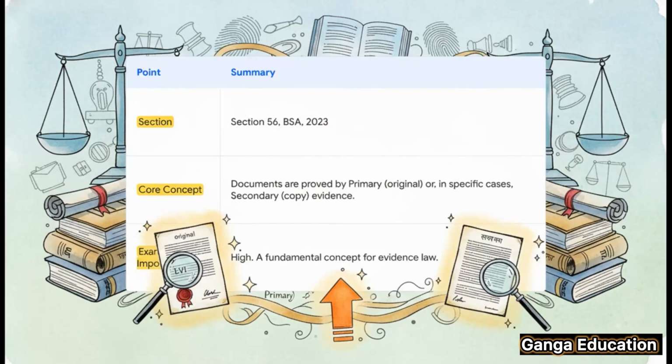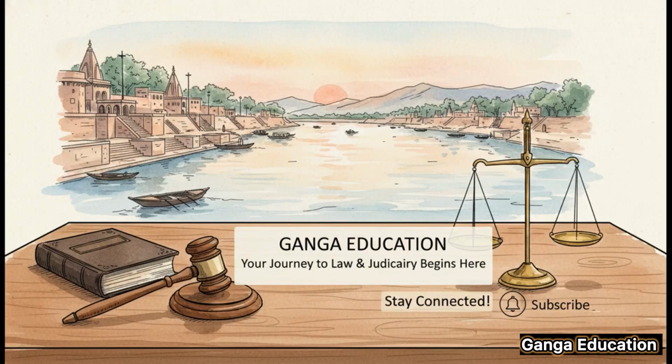So, for a quick recap, just lock these 3 points in your mind. 1, the section is 56. 2, the main idea is you prove documents with the original, and copies are only for special cases. And 3, its exam importance is very, very high. This is a concept you just can't skip. And that wraps up our deep dive into Section 56.